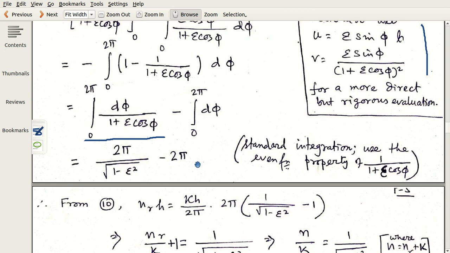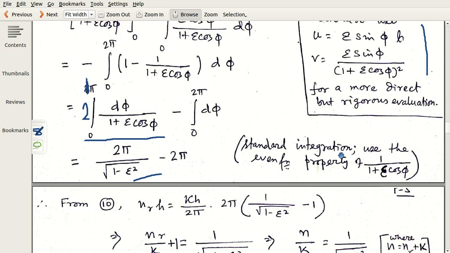You will need to do it. The result is given here. This is the result, you understand. But one hint I give you, that you have to change the limit from 0 to pi. So this integration will be 0 to pi. You can multiply by 2. So you just wipe this 2 off, remove this 2, and integrate in this way.